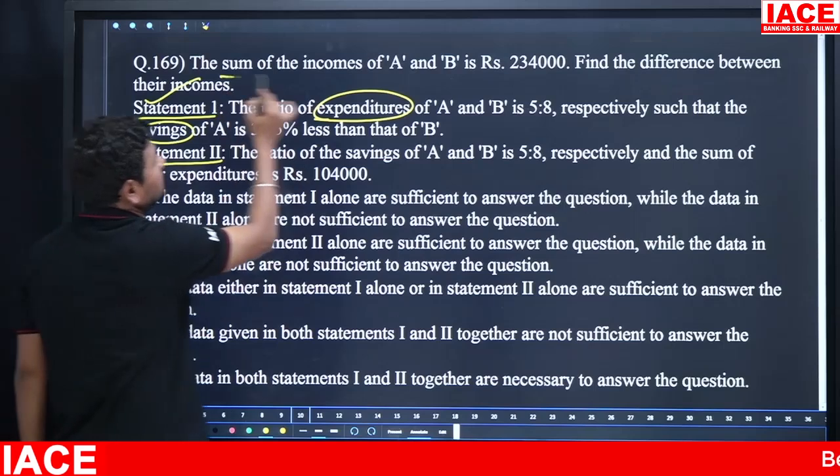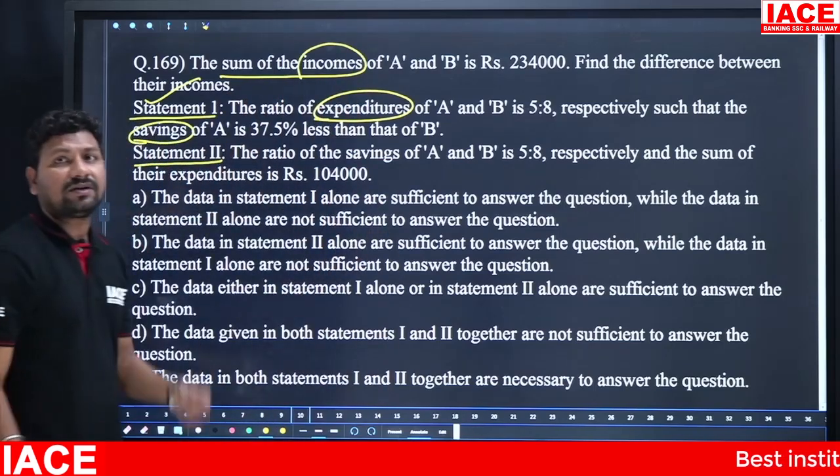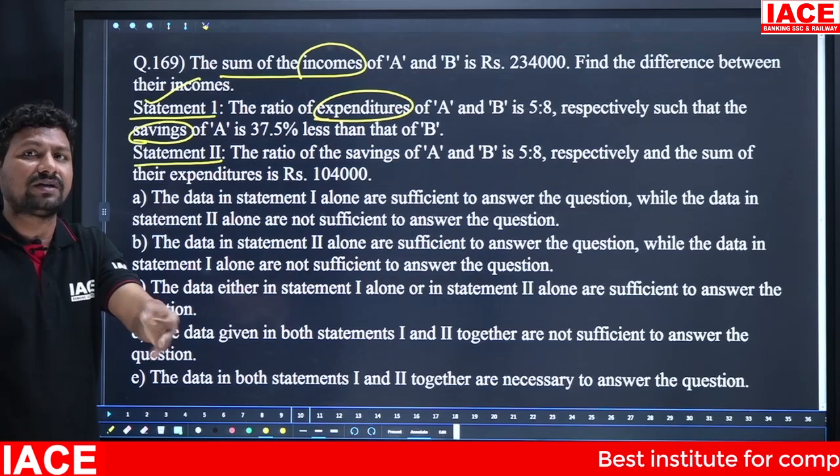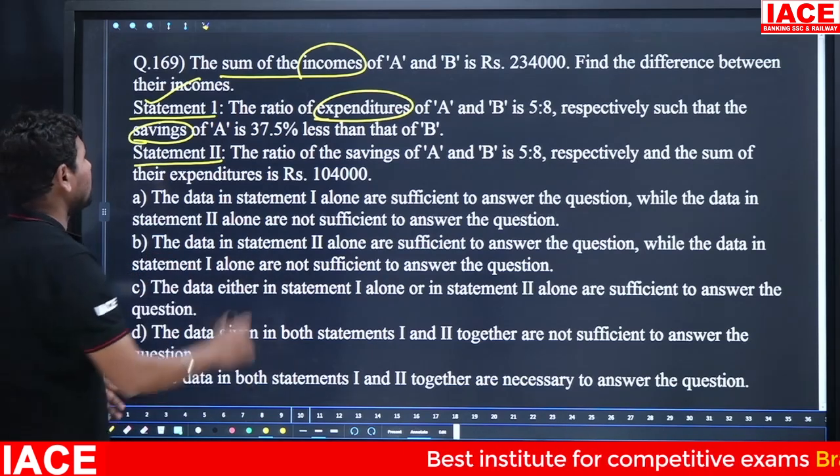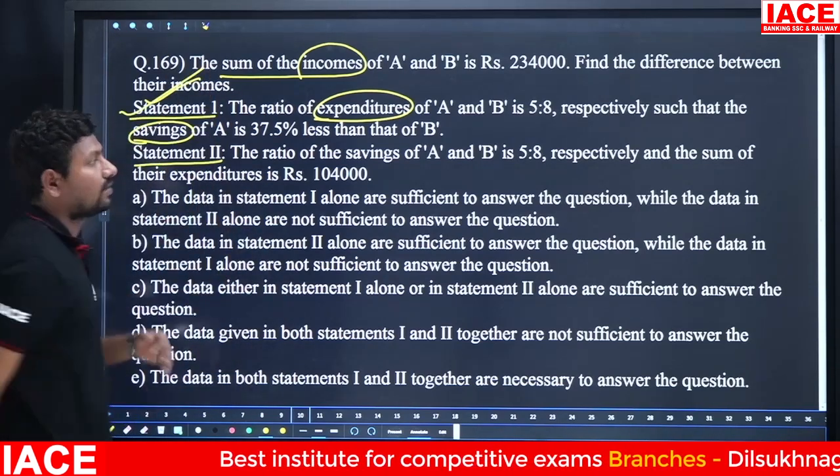Already we know the total incomes value. You have an income, you have an expenditure, you have savings. You can easily solve whatever the question you need. That means statement 1 alone is enough to getting an answer.